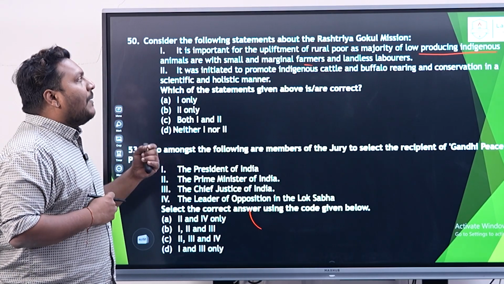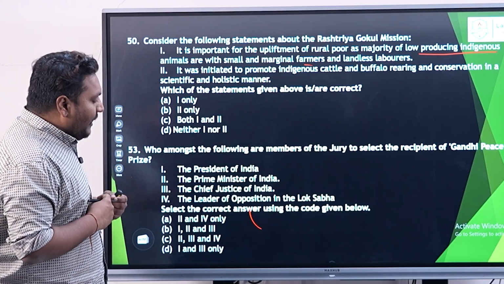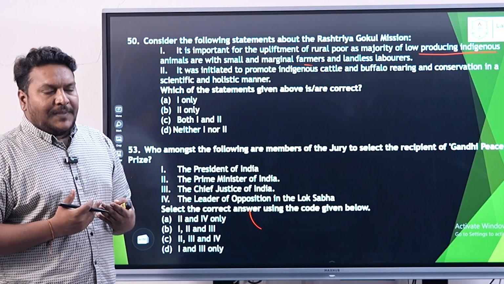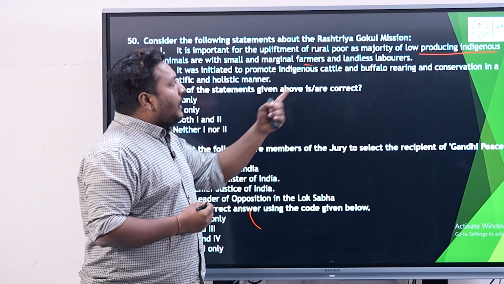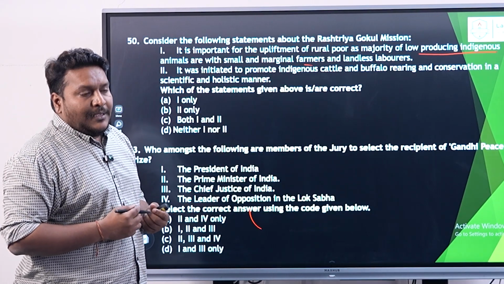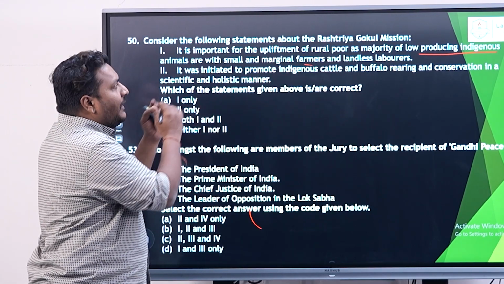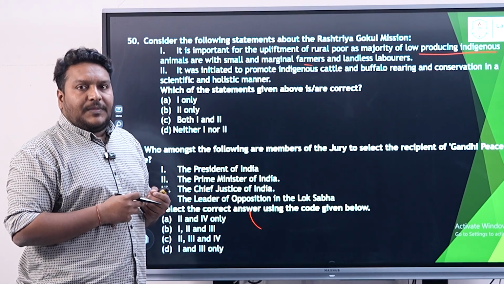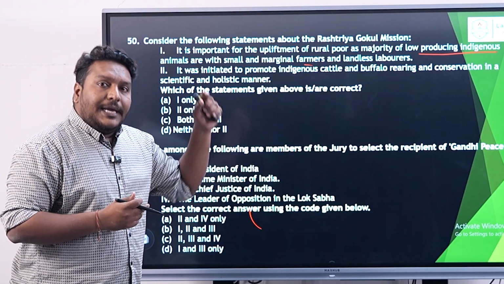So the government has come up with this initiative to promote indigenous breeds more in our day-to-day activities. The majority of people in rural areas are small and marginal farmers, and to support them we need to promote indigenous breeds.